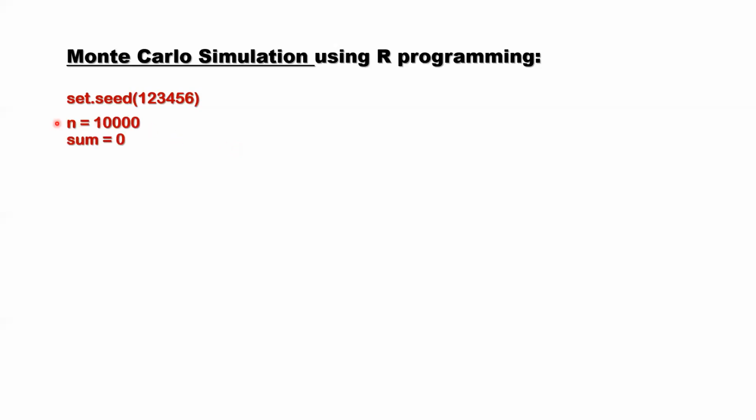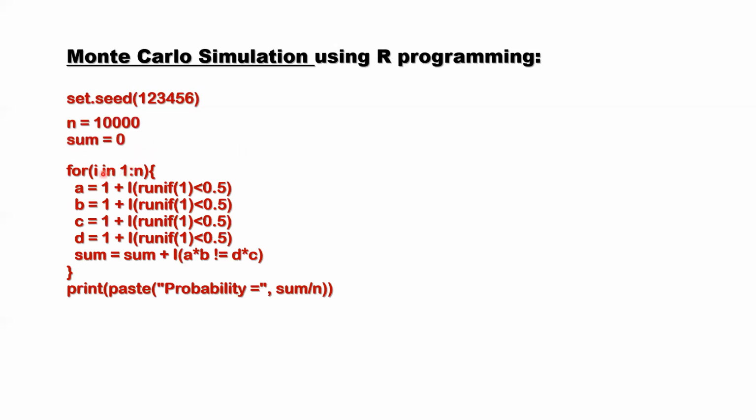So here, n is the number of iterations we need to run the simulation. Sum collects how many times the random linear system has a unique solution. We use a for loop to run the simulation n times, i from 1 to n. Inside are the parameters A, B, C, D.